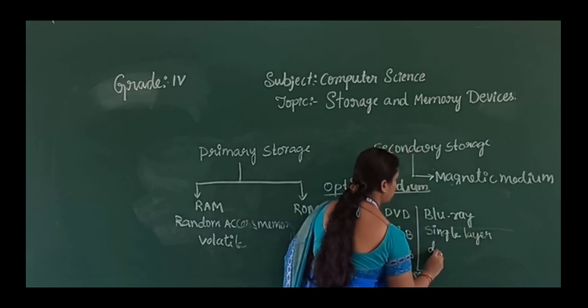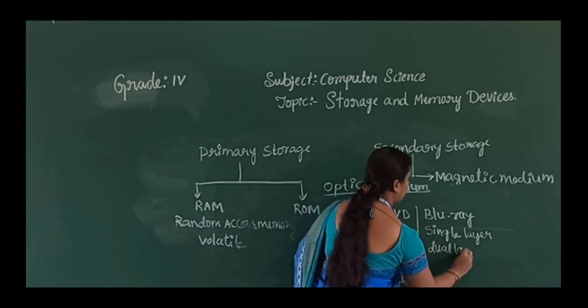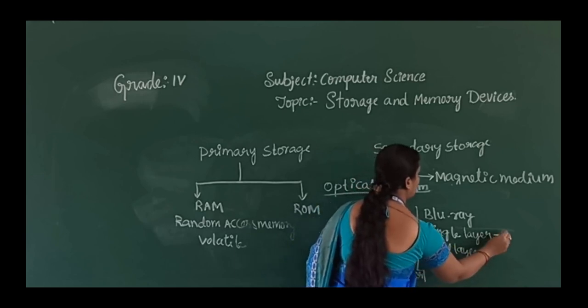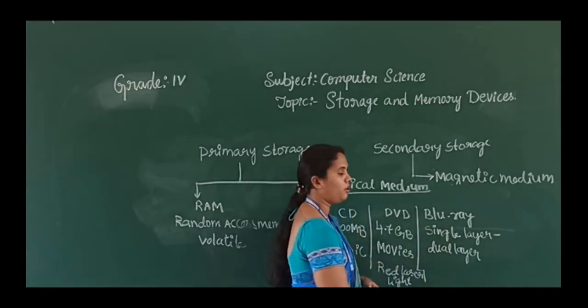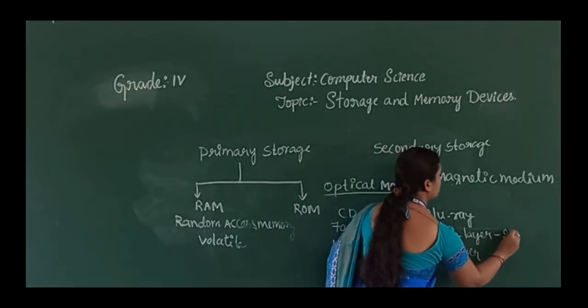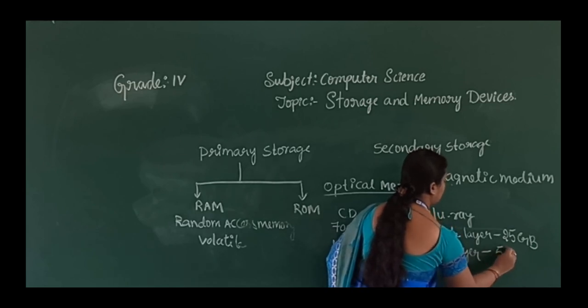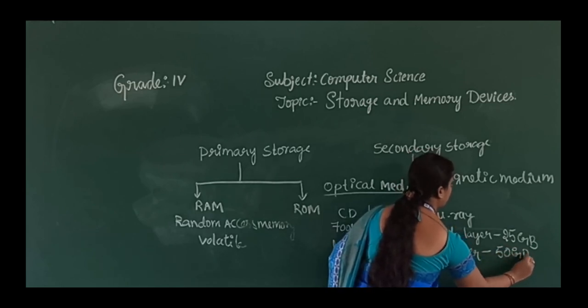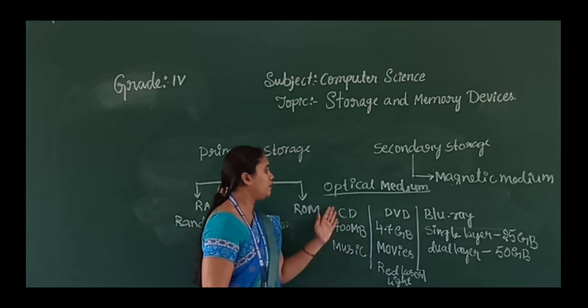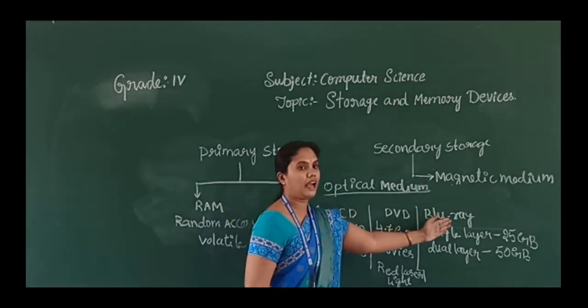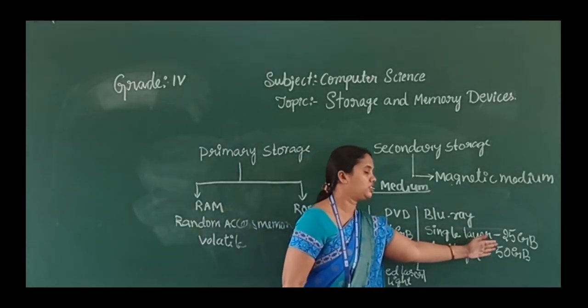So in single layer it can store up to 25 GB and in dual layer it can save up to 50 GB. So compared to these two, Blu-ray has the high storage capacity.